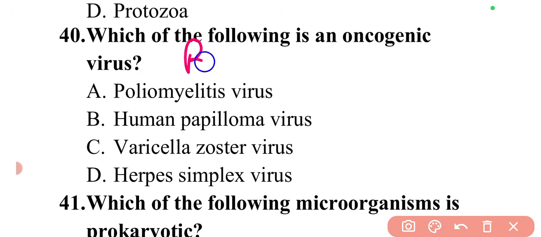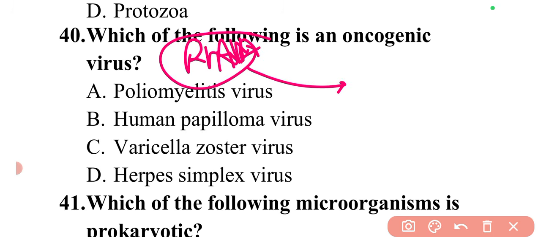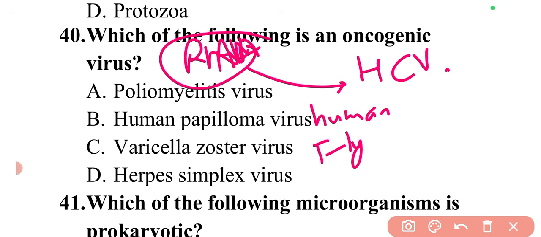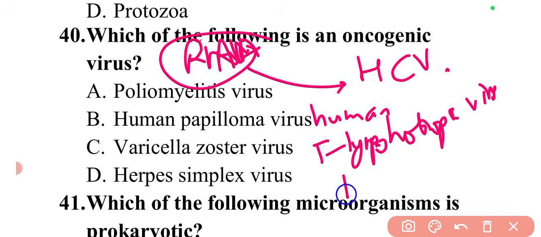Then moving to the RNA viruses. So RNA viruses include hepatitis C virus, that is HCV. Then there is human T lymphotropic viruses. Then there is Rous sarcoma virus.